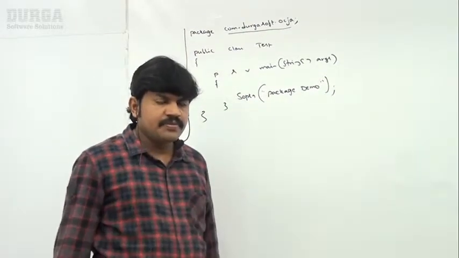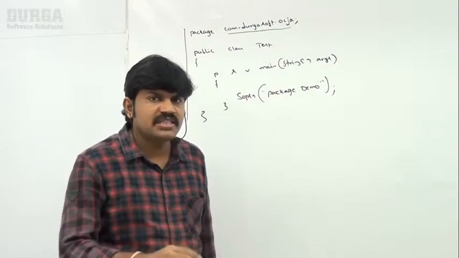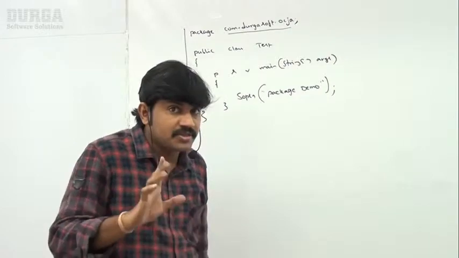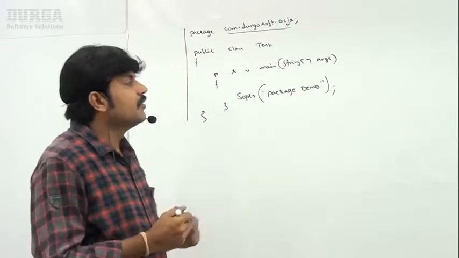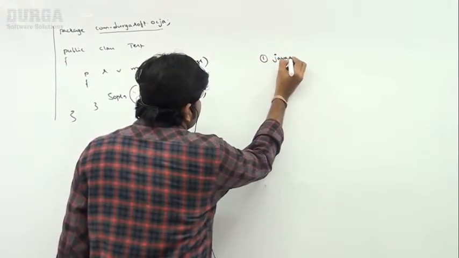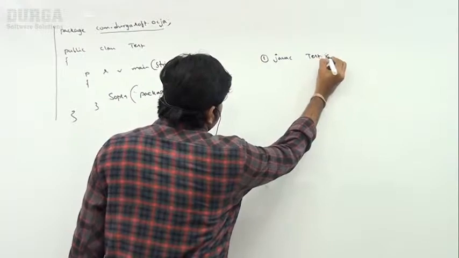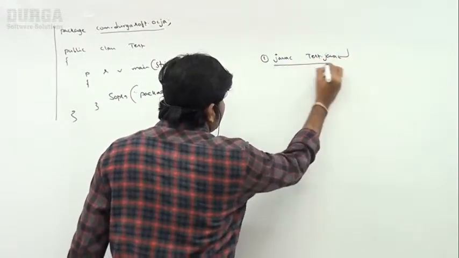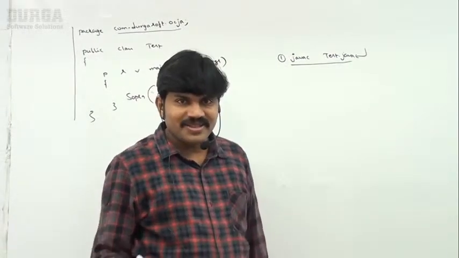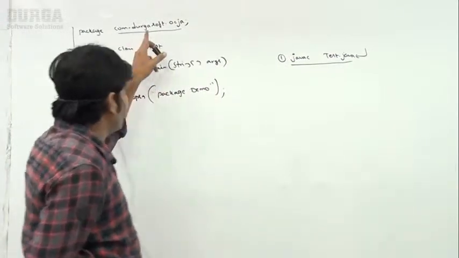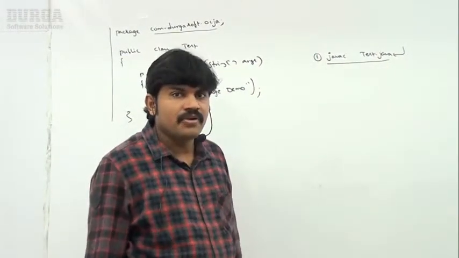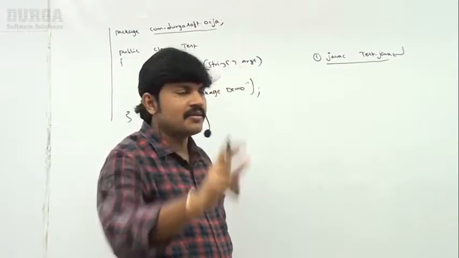Now, how to compile? Usually, if you want to compile, javac Test.java. But now a package statement is there. How to compile this one? Take very, very special care. If you want to compile with javac Test.java, is it going to compile or not, because I used a package statement? Yes, 100% the code is going to compile.